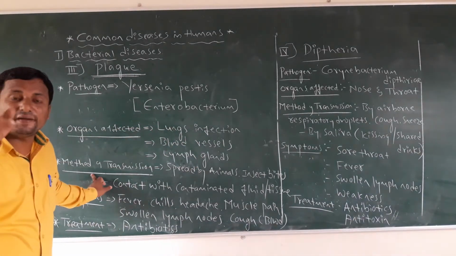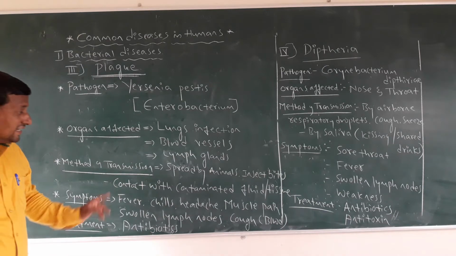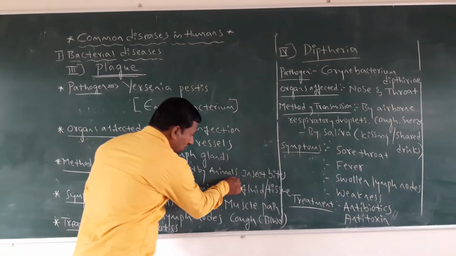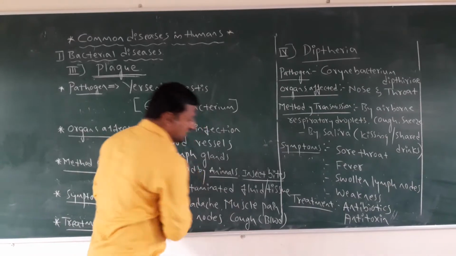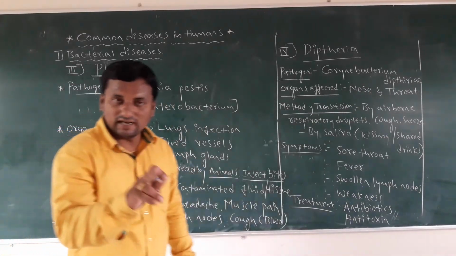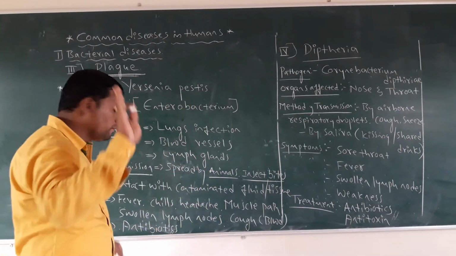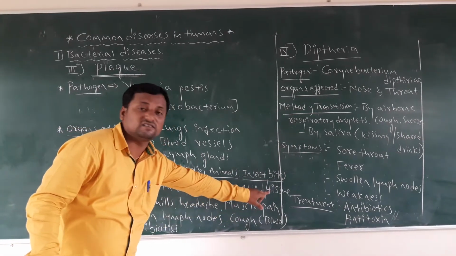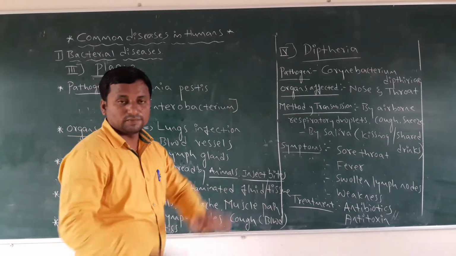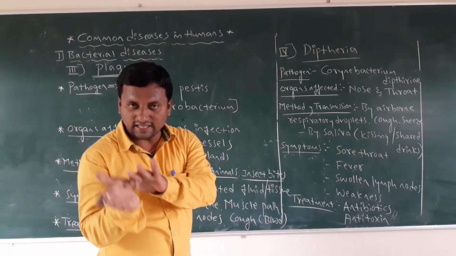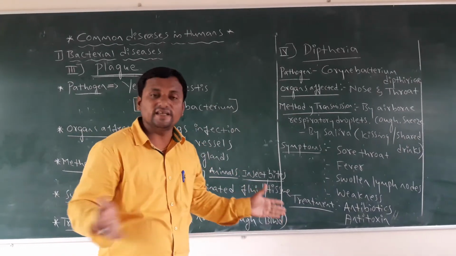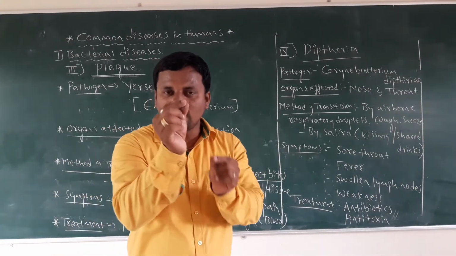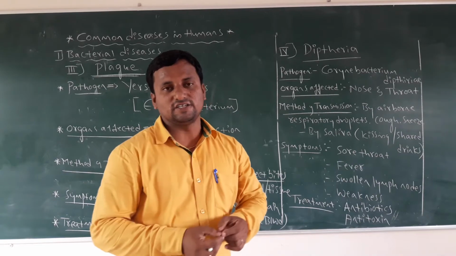Next, how is it transmitted? It is spread by animals and insect bites, and by contact with contaminated fluids or tissue. If an animal's flea bites, we must remember a flea is a small insect, even smaller than a mosquito.